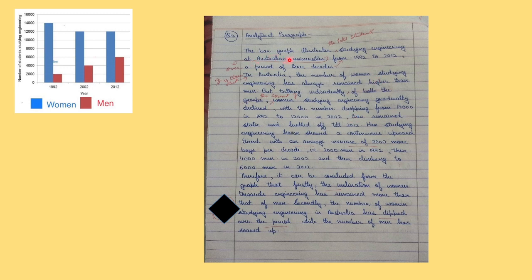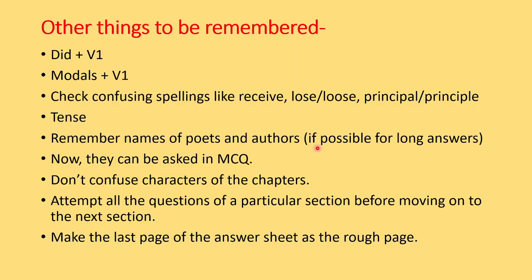Now here the bar graph illustrates studying engineering at. So here something is missing. So that I've already written. So the bar graph illustrates the total students. The total students studying engineering at Australian University. So I will actually make a separate video where I'll be solving this analytical paragraph question, so that you can take help from there. So these are the other things that you need to remember when you are attempting your paper.